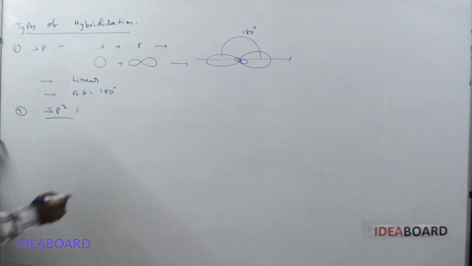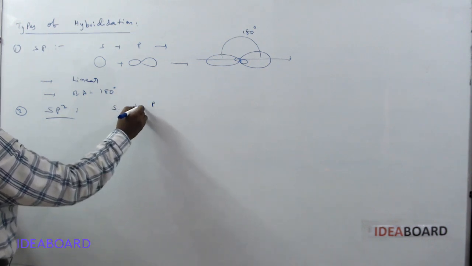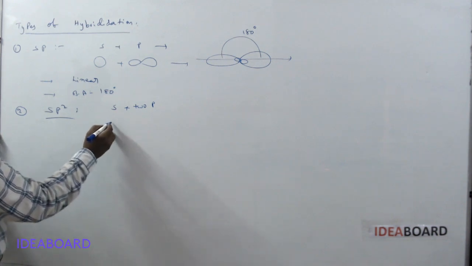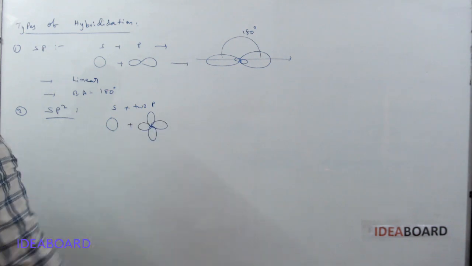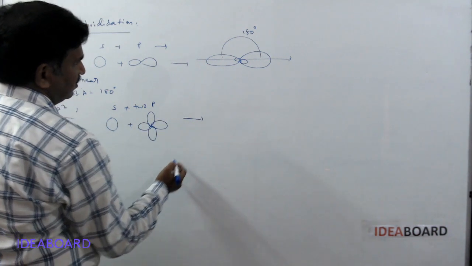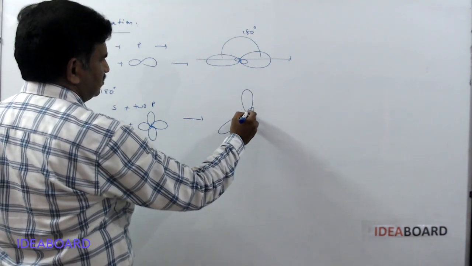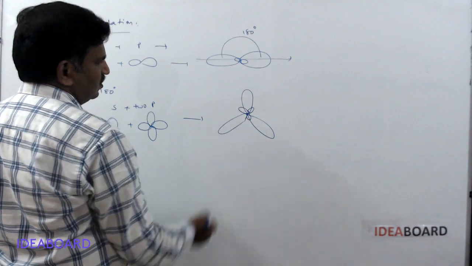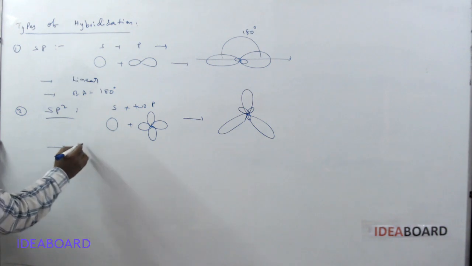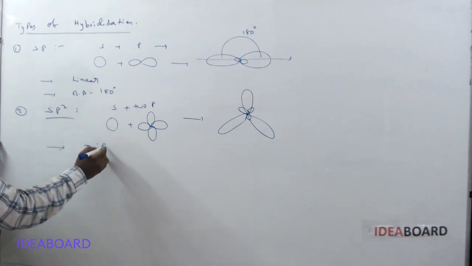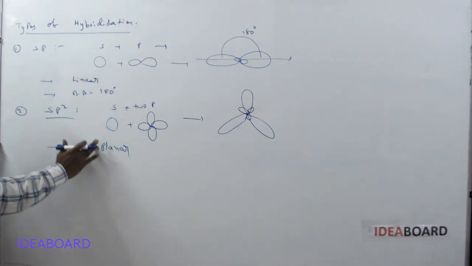Second is sp2 hybridization. Here one s orbital and two p orbitals intermix to form three hybrid orbitals in total. Totally three hybrid orbitals are present and they are arranged in a trigonal planar shape. So what is the shape of sp2 hybridization? Trigonal planar.